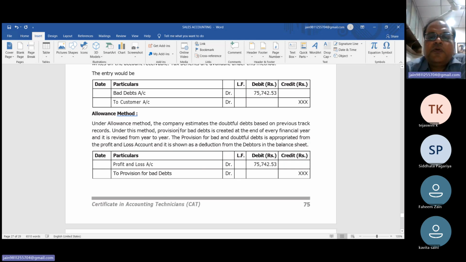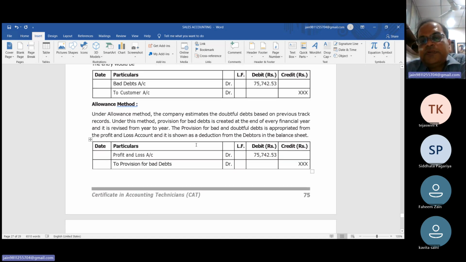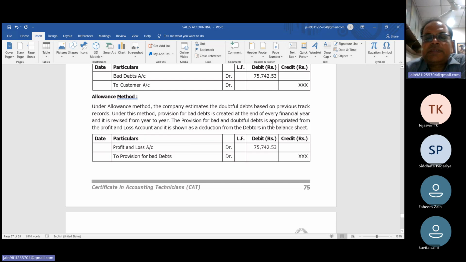This is a provision for bad debts created at the end of every financial year. It is revised from year to year, and the provision for bad and doubtful debt is transferred to the profit and loss account.